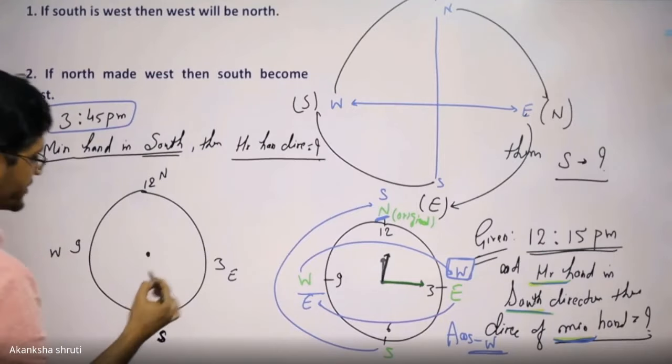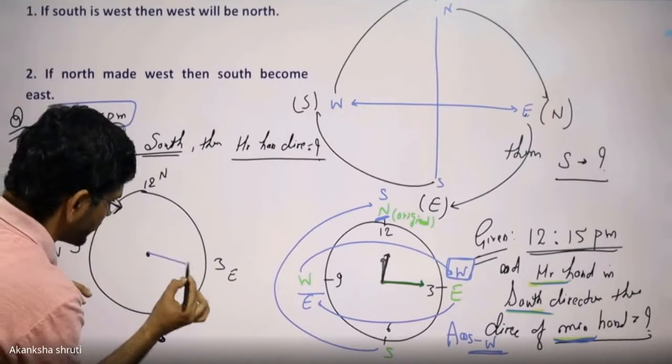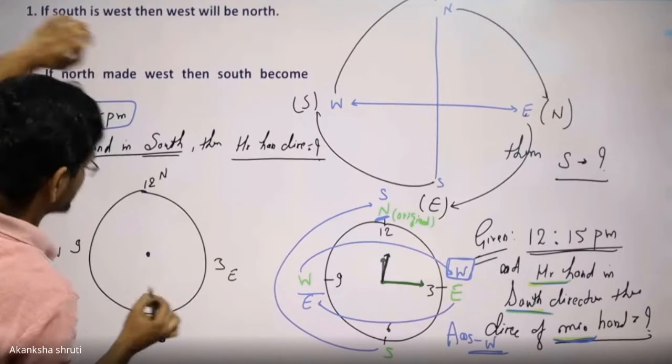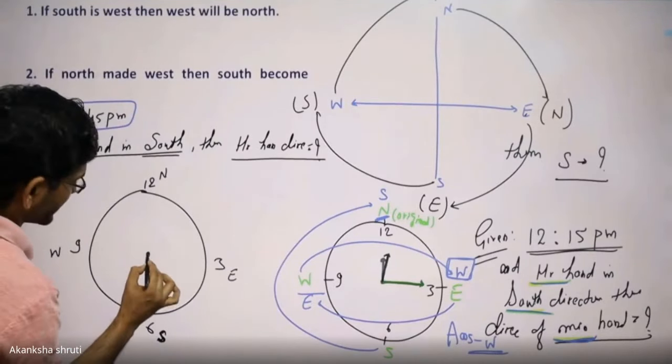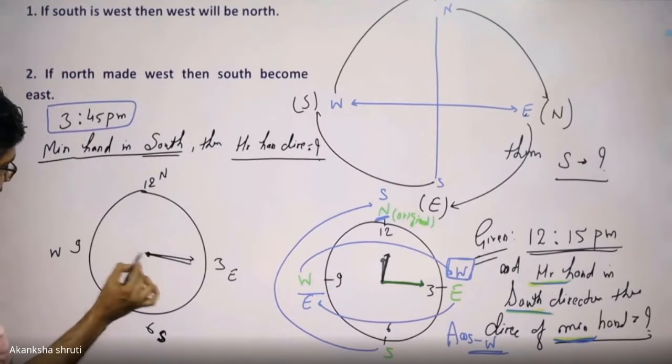It is 3:45. The hour hand will be slightly ahead of 3, but don't worry for that, you make it around the 3 or make it the 3 only, and it is our 45.